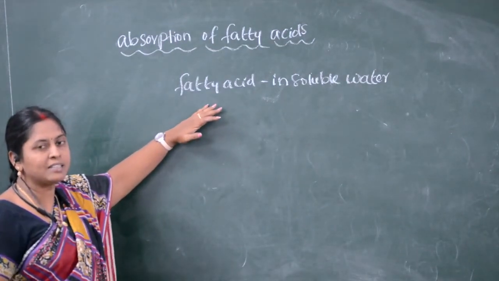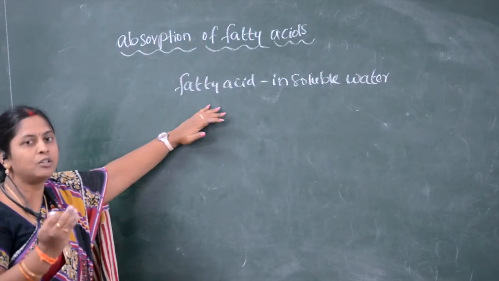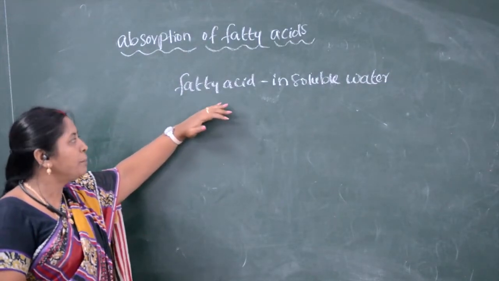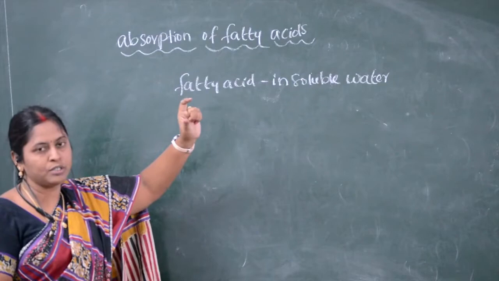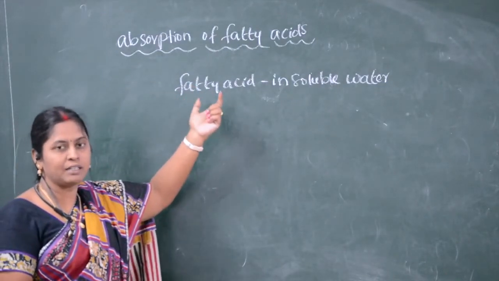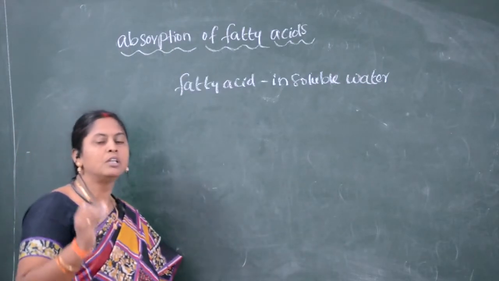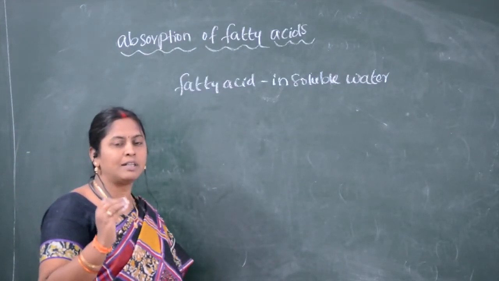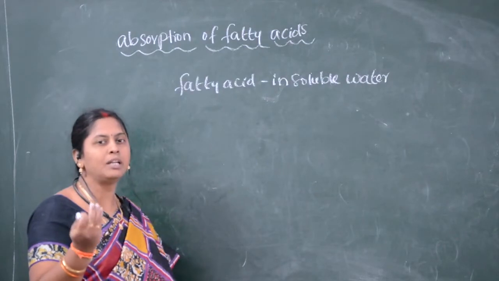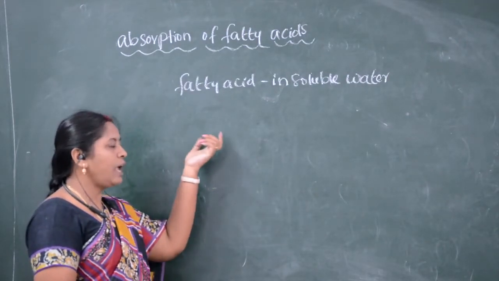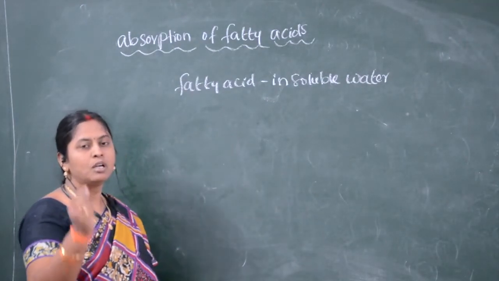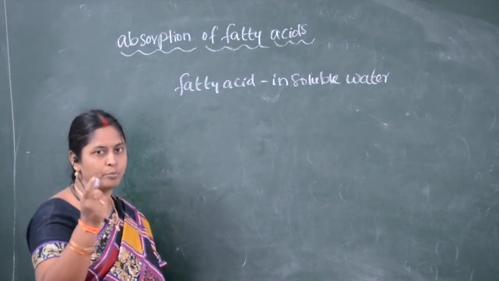Fatty acids will not directly enter into the lymph capillaries because of large molecules. The fatty acids which are digested are in the form of large molecules, and these large molecules will not directly enter into the lymph capillaries. So they have to be converted to small fat globules.